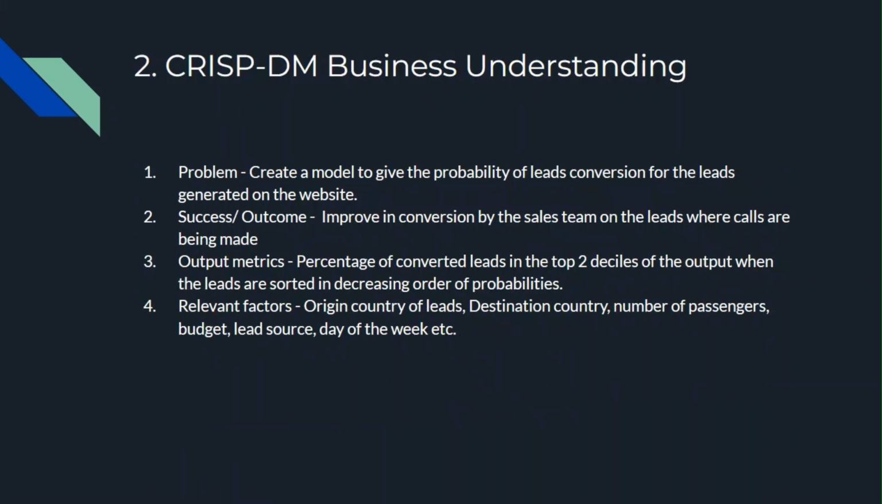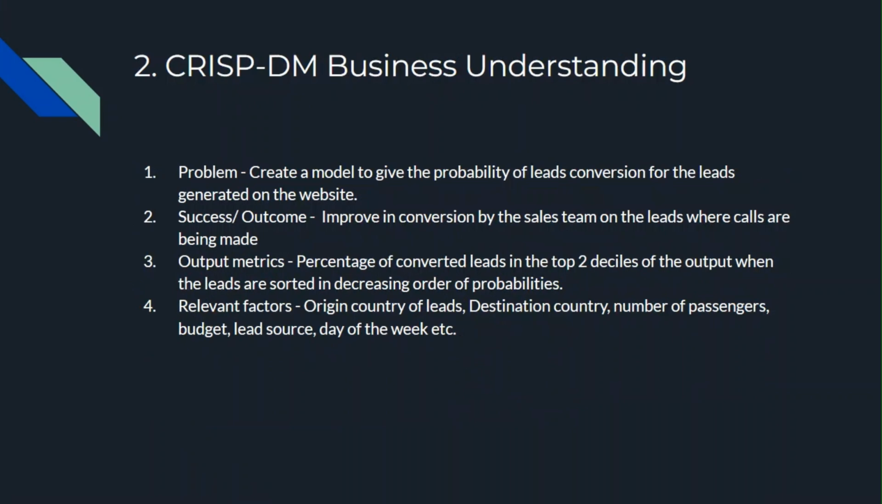So the problem statement is to create a model which gives the probability of lead conversion for the leads generated on the website, and the success outcome would be an improvement in conversion by the sales team on the leads where calls are being made. Earlier, there were too many leads and we didn't know which leads were more likely to convert, so many of those efforts were not generating any conversion. Now, when there would be a focus on calling, the conversion should improve.